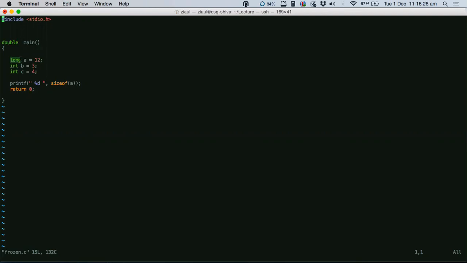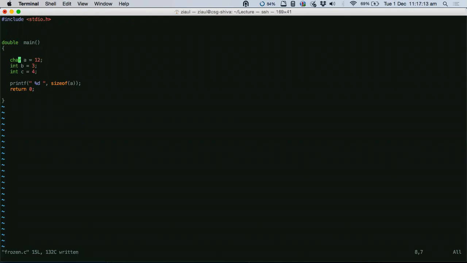Now if you have a smaller space, let's say instead of a long, this variable is a character, just 1 byte. So how big is 1 byte? 8 bits, right? That means this variable called a is just occupying 1 byte or 8 bits in memory. So how big a value can a hold? What is the biggest value that a can hold within these 8 bits? If you have 8 bits, how many different numbers can you represent? 2 power 8, right?